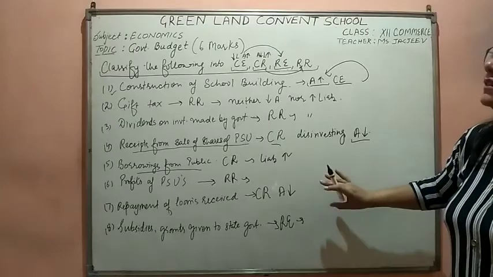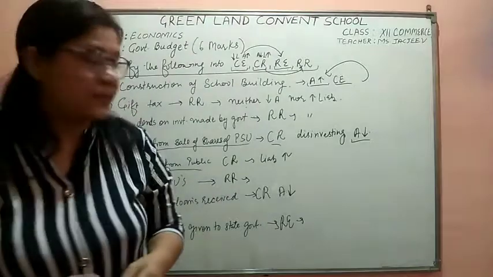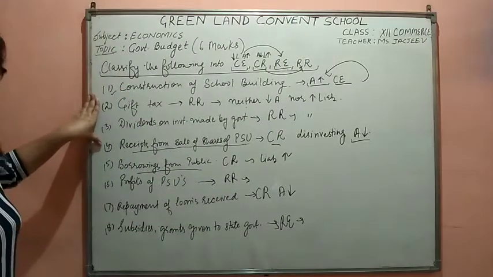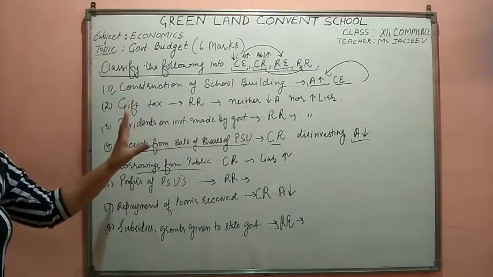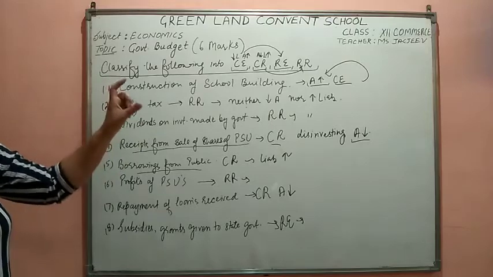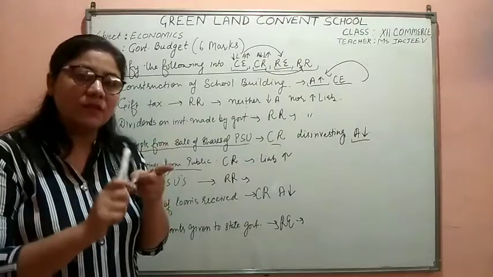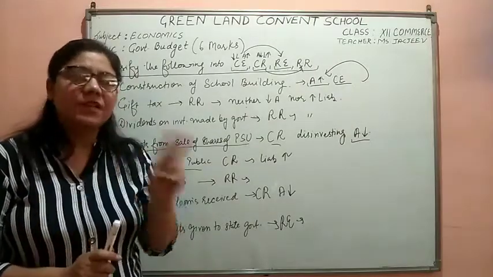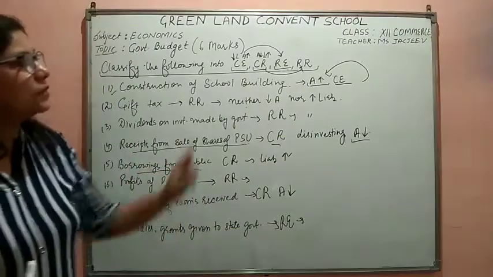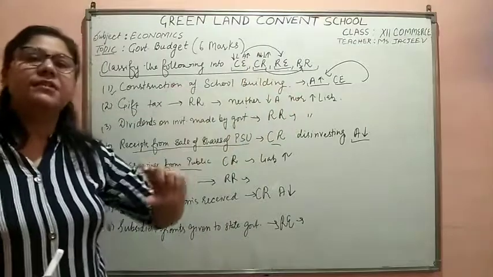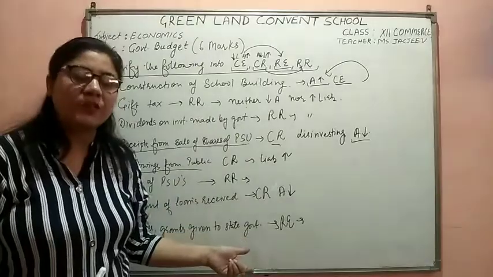So in this way, the question can come that you have to classify the particular element. The question could be of 4 points or 2 points; wherever the question comes, what you need is to firstly classify it. If it is capital asset, capital receipt or capital expenditure, then give a particular reason, either in terms of assets or in terms of liability. Do not give both reasons, you would not be awarded any marks for it. But when it comes to revenue expenditure and revenue receipt, then you have to say neither and nor. Right? So these questions could also be part of this chapter.